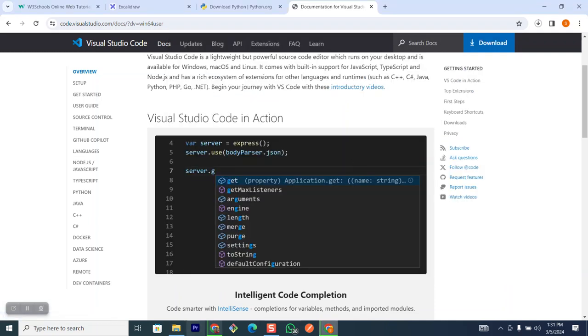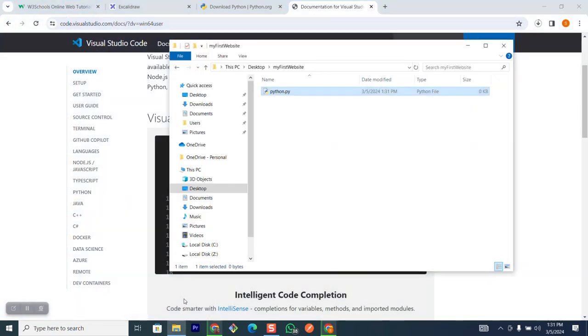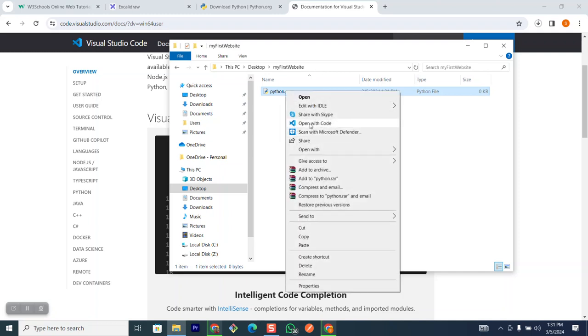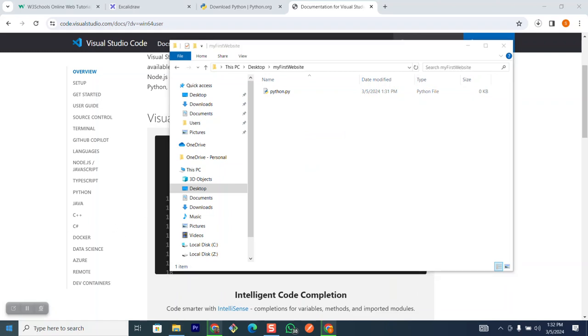The next thing we are going to do right now is very simple. We are going to open this file from our text editor, the VS Code text editor that we just installed some few moments ago. So we are going to right click on this and open with VS Code. If you don't see this option available on your system, you can simply look for where the application is installed.